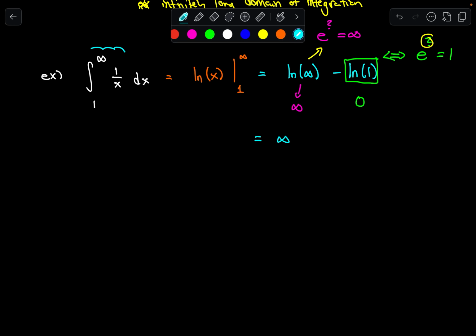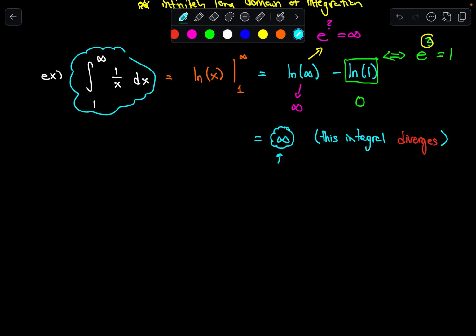And this integral, there's a special word we use because we say it diverges. And diverges simply means that we don't get a concrete numerical answer. So because here, we're getting positive infinity for the answer, there's infinite area, we're not getting a solid concrete answer, we're going to say that this integral diverges, okay?